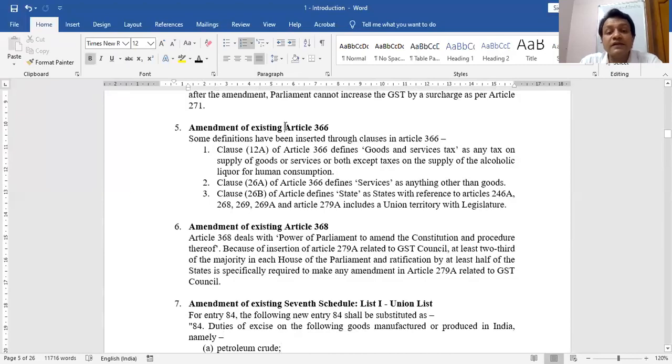Definitions. Article 366 of the Indian Constitution gives some definitions. Amendment is done here also. New definitions have come in Article 366, which defines what this GST is. Now, it is not the Act that defines it, it is the Constitution which defines it. Any tax on supply of goods or services except taxes on alcoholic liquor for human consumption. Article 366 of the Constitution also defines what a service is, which is anything other than a good.